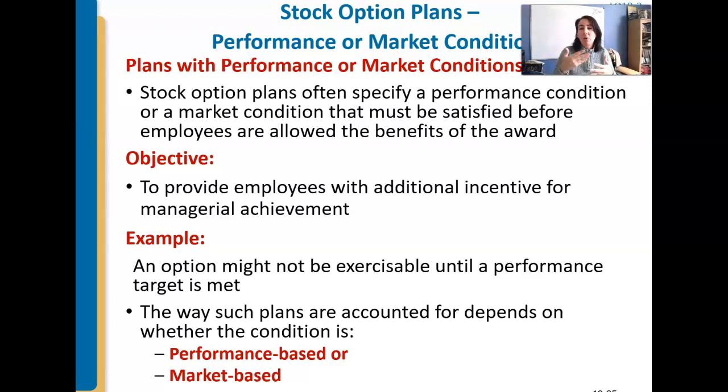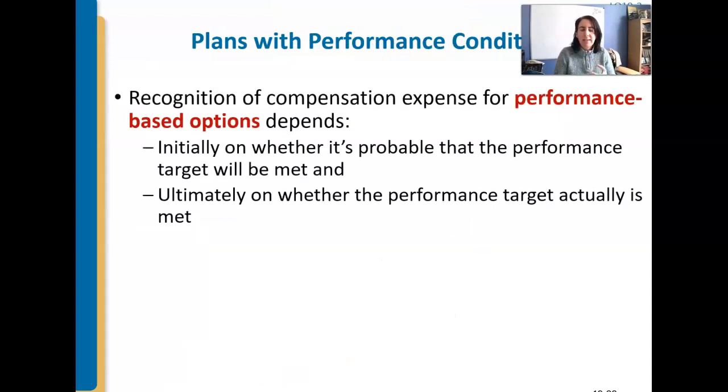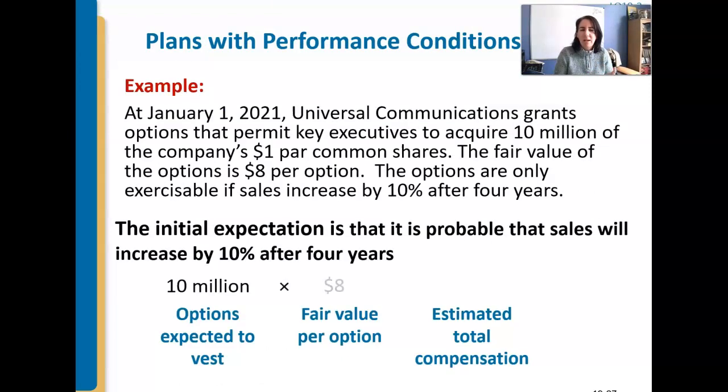And once we reach that goal, then we can exercise the stock options. So the idea is it's an incentive to do better, performance-based, market-based, whatever the case might be. So it's not just a time criteria now. So if that's the case, we kind of have to decide what the likelihood is of the people working for us meeting those goals.